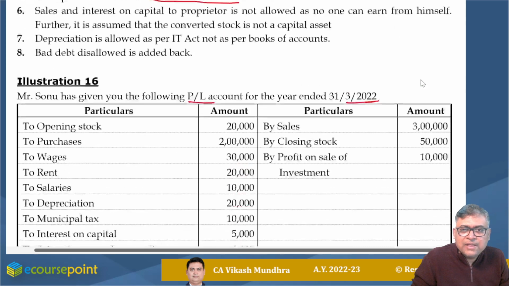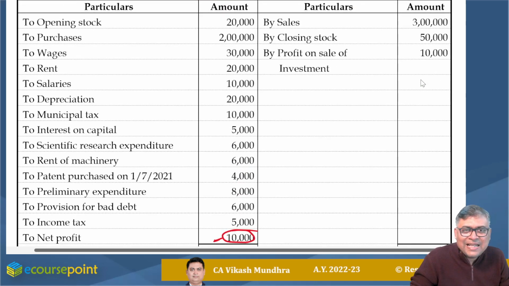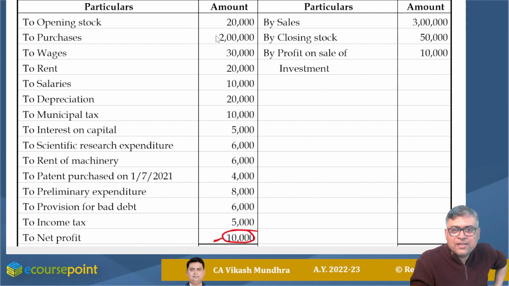From the very first items of the PL, we are going to analyze. Opening stock, if nothing is given, no treatment is required. Purchase, no treatment. Wages, no treatment. Rent, no treatment. Salaries, no treatment. Depreciation, no treatment. Municipal tax, no treatment unless it is specifically mentioned that this tax has been paid for any property which is not covered under the head PGBP.